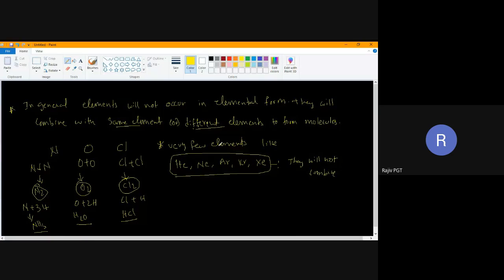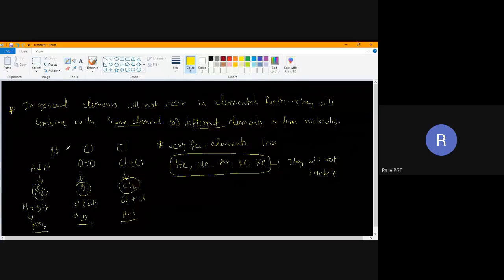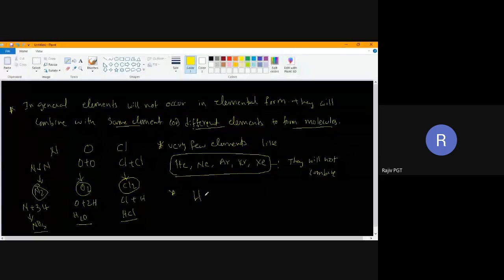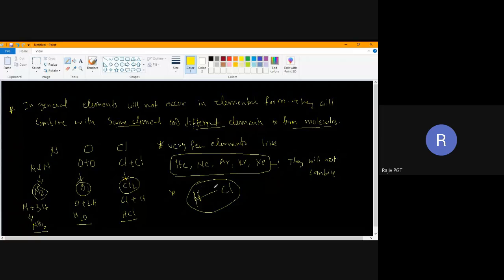This can be present in elemental form. Rest of them will not be present in elemental form. They are going to combine and they are going to form molecules. Now, my point is, if they are combining, how are this H and Cl present together? So this hydrogen and chlorine are not separate now. They are one molecule. They are combined now.